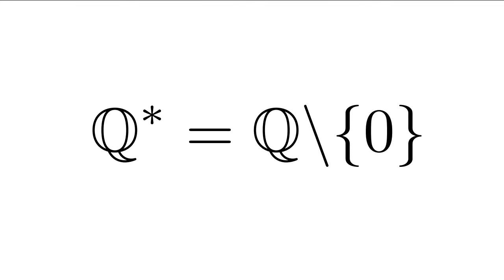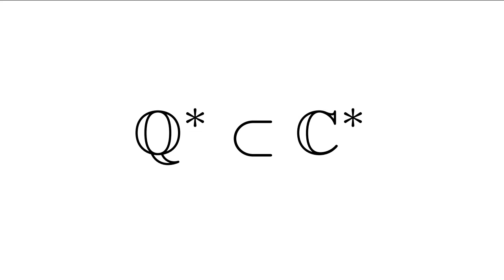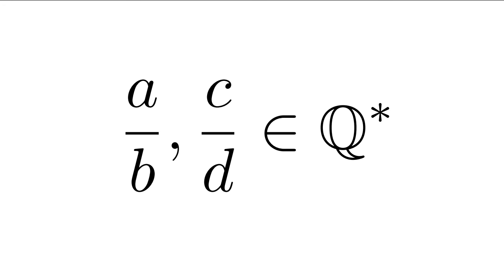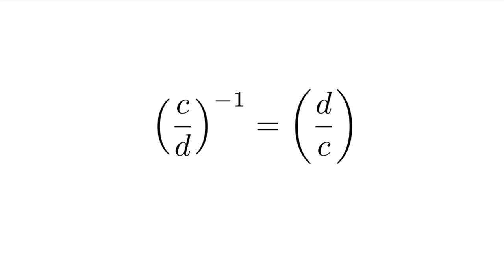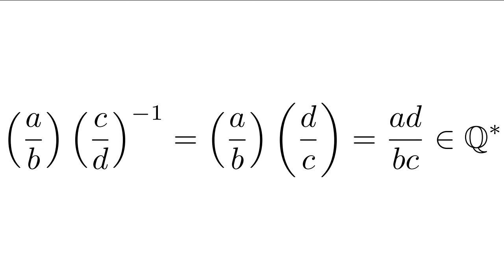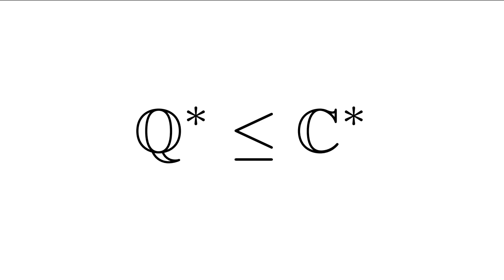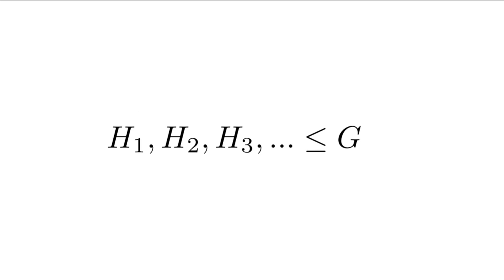Let's take a look at Q star, the set of non-zero rational numbers. Q star is also a subset of C star. Let's use the one-step test to determine if it's a subgroup. We know Q star is non-empty, so let's assume we have two rational numbers, a over b and c over d. If we observe c over d inverse, it's d over c, and if we multiply a over b times c over d inverse, we get ad over bc, which is a rational number that is non-zero. This means Q star is a subgroup of C star. So the same group can have several different subgroups.